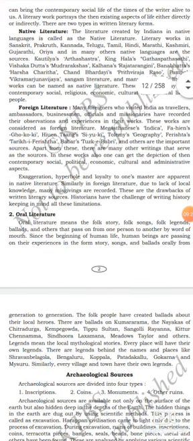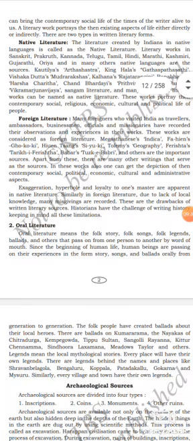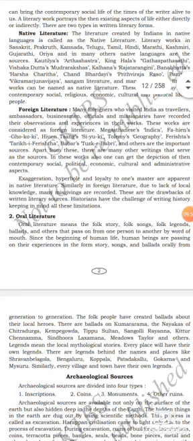Okay, got it? Once again, I will repeat this paragraph. Listen. Native literature means the literature created by Indians in native languages. Got it? What are the native languages? Native means local languages like Sanskrit, Prakrit, Kannada, Telugu, Tamil, Hindi, Marathi, Kashmiri, Gujarati, Oriya, and many other local languages are considered as native languages.